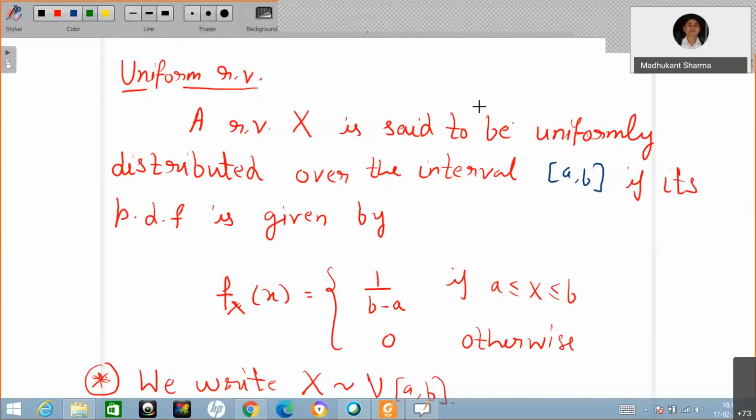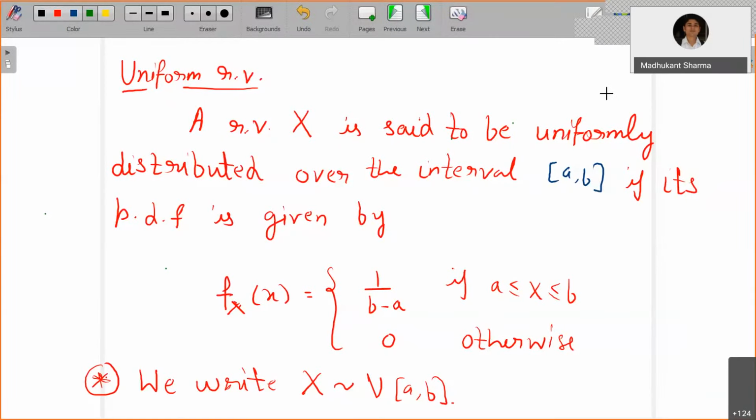Very good morning. During the last session, we have seen special discrete random variables, where we saw the binomial distribution and the Poisson distribution, and at the end the geometric random variable.